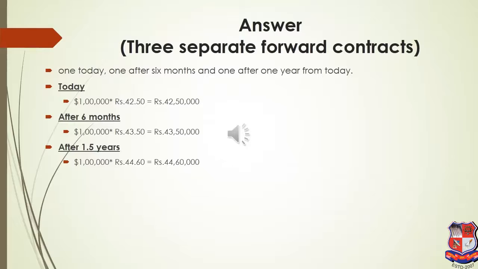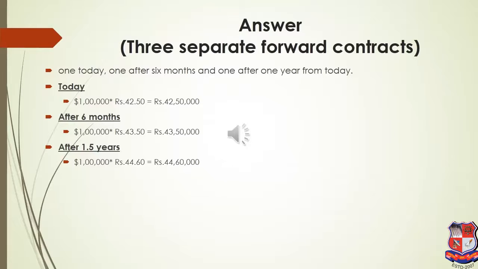So if I do this with separate forward contracts, today I enter into a contract for 6 months, and the rate used will be 42.5 into $1 lakh. So my first installment cost is 42 lakh 50,000. Second installment: after 6 months I enter into a contract for the next 6 months. The rate given in the case study is that after 6 months the next 6-month forward rate is 43.5 into $1 lakh, so 43 lakh 50,000.